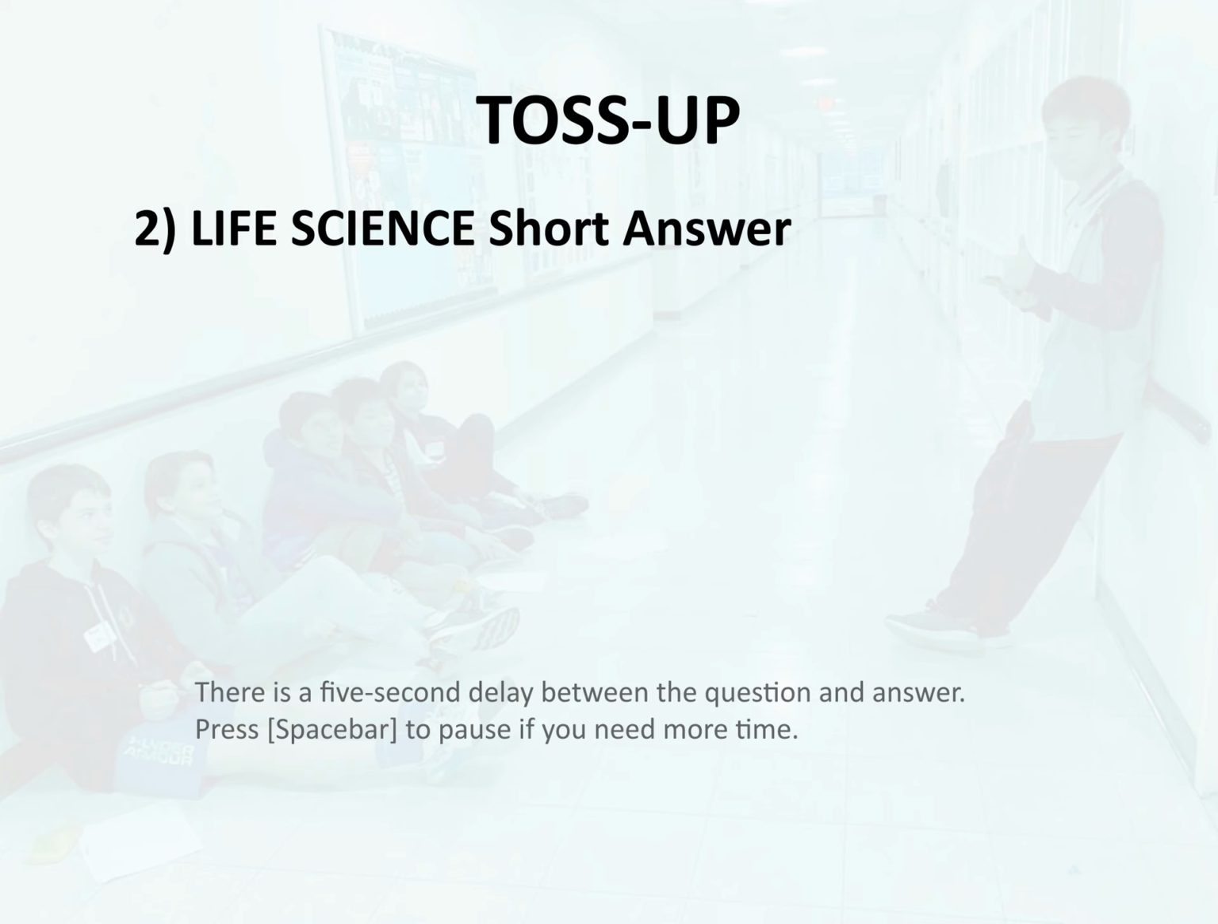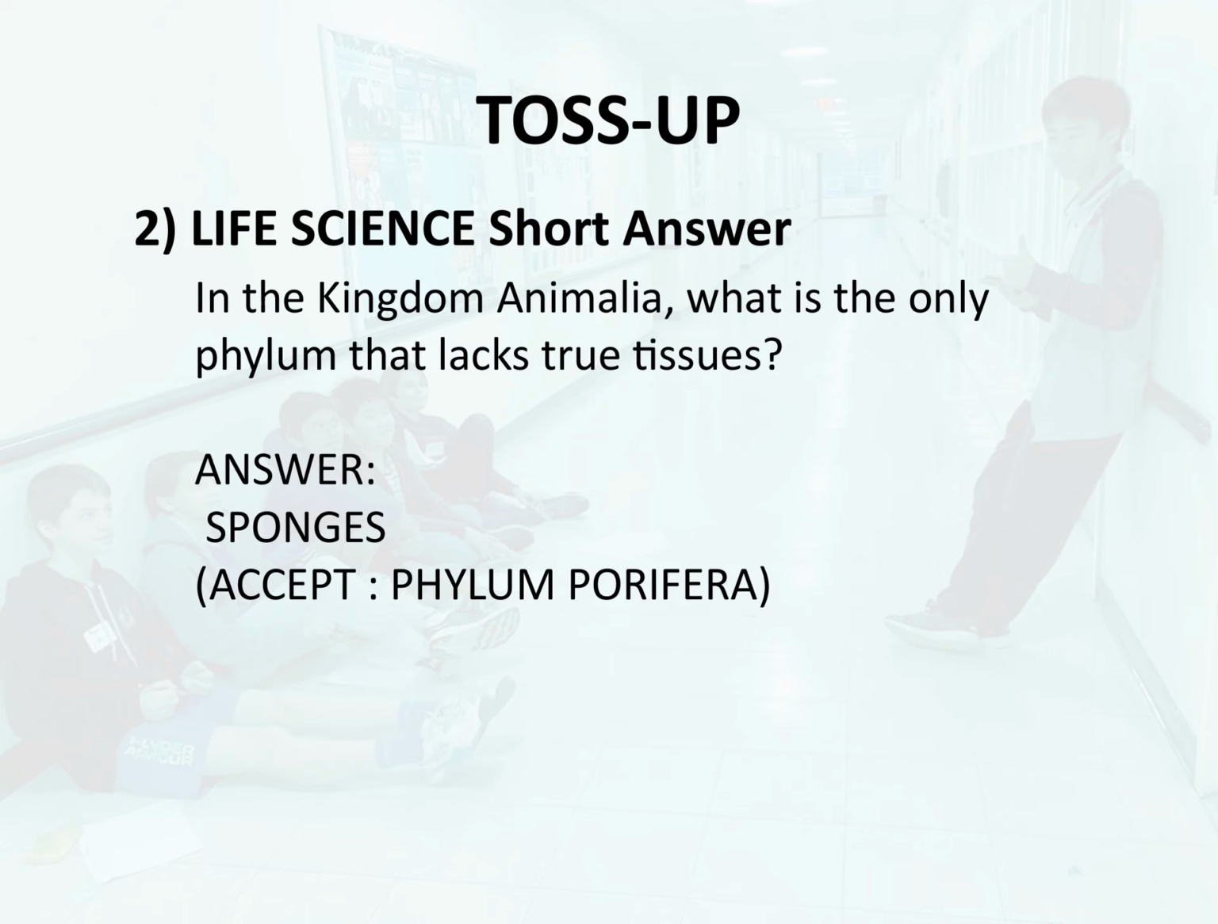Toss-up 2. Life science. Short answer. In the kingdom Animalia, what is the only phylum that lacks true tissues? Answer. Sponges.